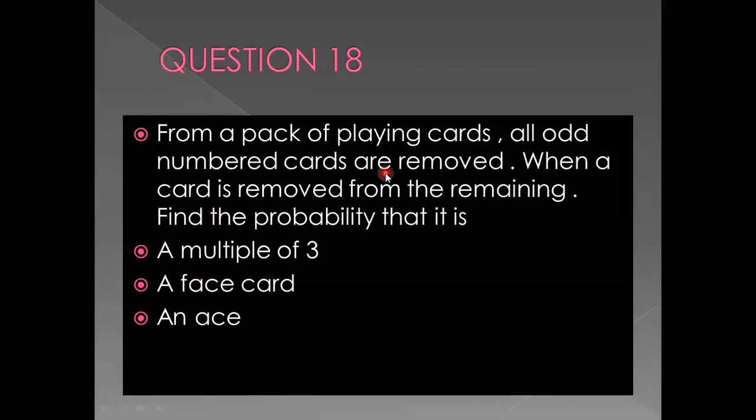Now, from a pack of playing cards, all odd numbered cards are removed. When a card is drawn from the remaining, find the probability that it is a multiple of 3, a face card and an ace. So here you can see a pack of playing cards means 52 cards are there in a pack of playing cards. Out of that, odd numbered cards are removed. So odd numbered means like 1 doesn't exist.